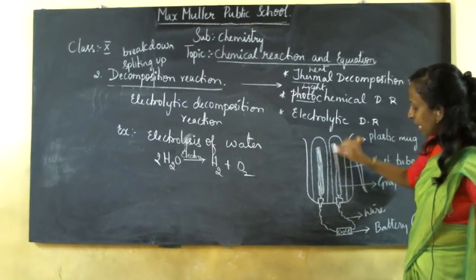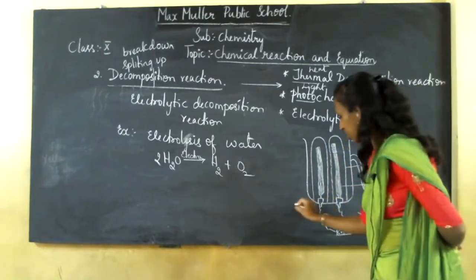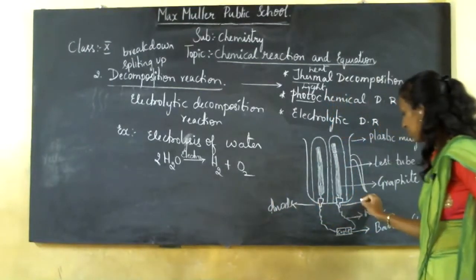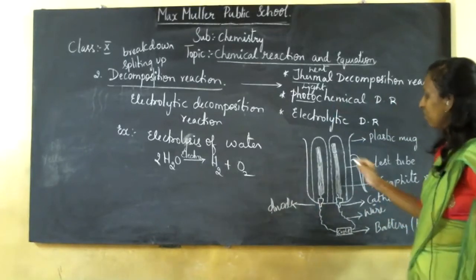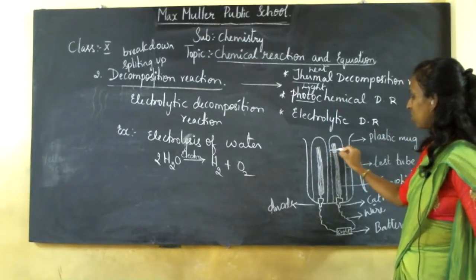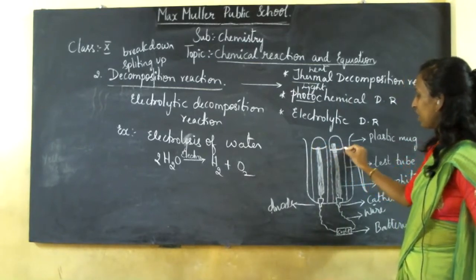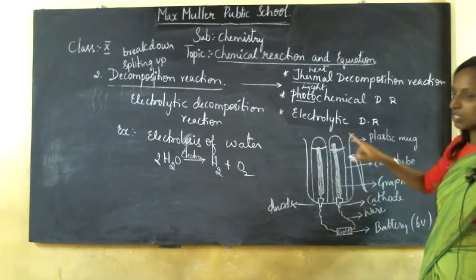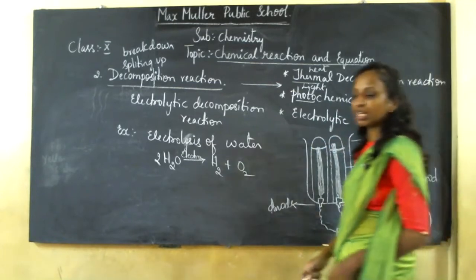And I am going to label cathode and anode too. So I am going to label this as the anode and this as your cathode. The level marking of your hydrogen and oxygen is important. Can you see the difference between the level marking of your hydrogen and oxygen? I'll tell you what the marking represents. So this is the diagram of your